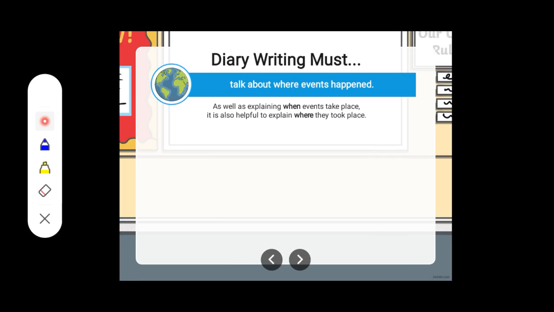Next, we talk about where events happen. As well as explaining when events take place, it is also helpful to explain where they took place. We might want to include the country, city, building, room, or even planet where events take place.